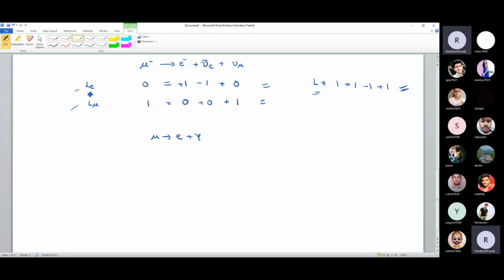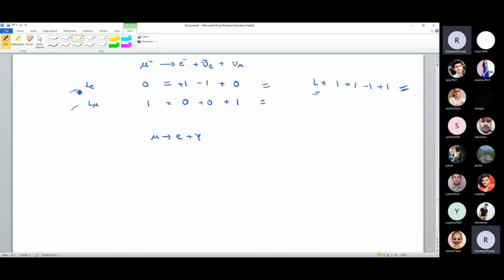But if you check in detail, let us check Le. So Le is 0 and 1 and 0. So the number is not matching. L mu, if you check, 1 and after that it is 0. So that is also not matching. So individually these lepton numbers are not matching. So it is better to use individual lepton numbers.